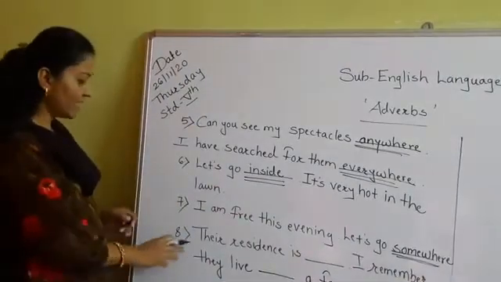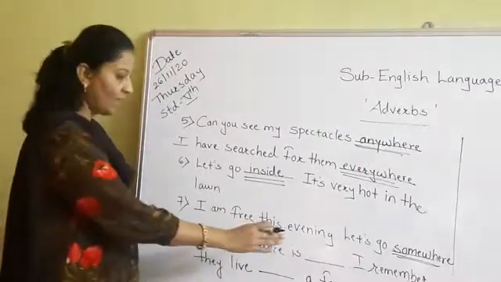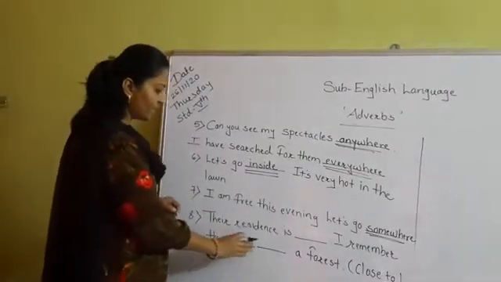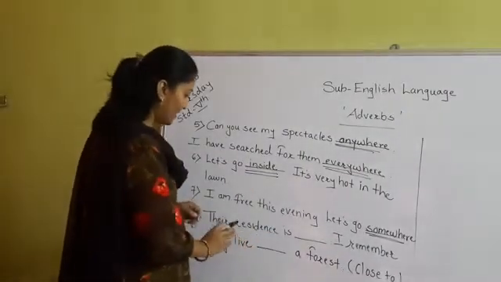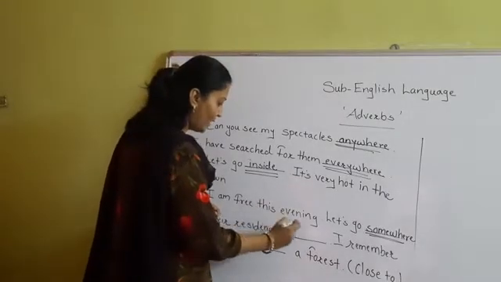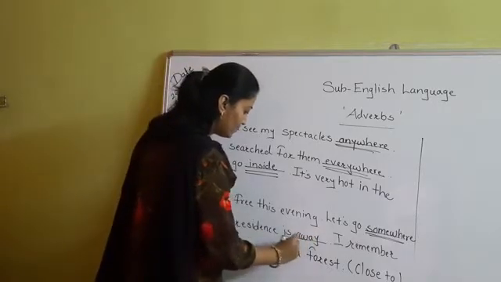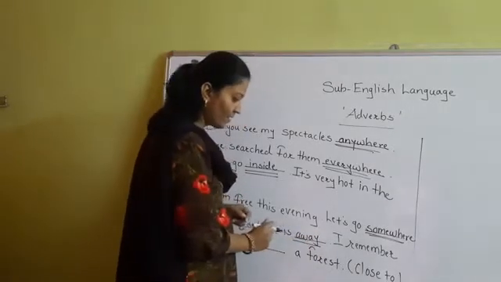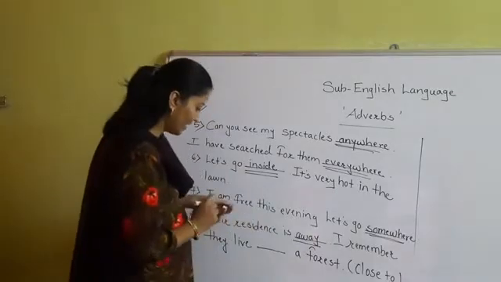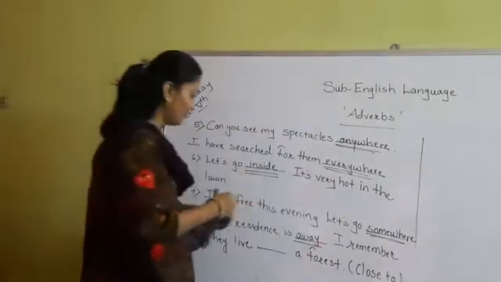Next, sentence number 8. Their residence is dash dash. I remember they lived dash dash a forest. Their residence is away. One minute, I forgot to write down one word here.